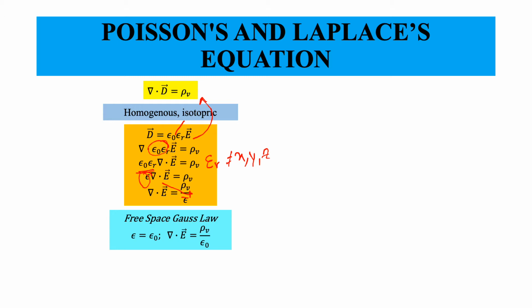Now I also know that the electric field can be written as minus del V, where V is the electrostatic scalar potential.